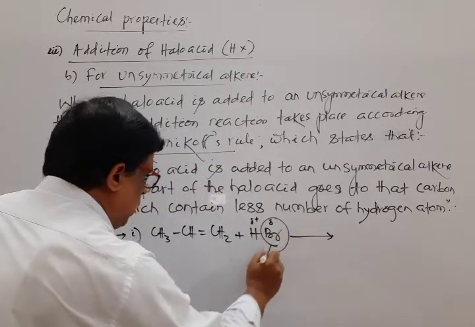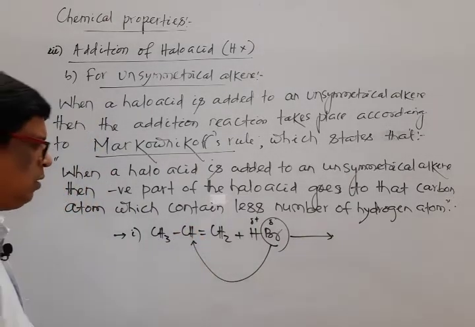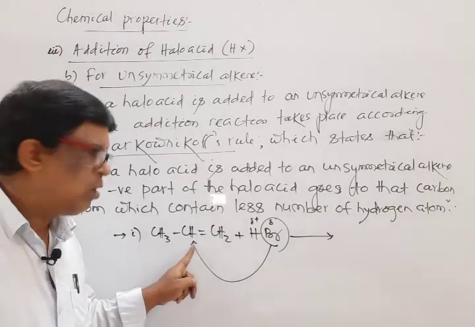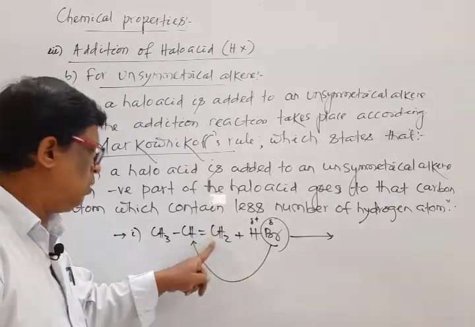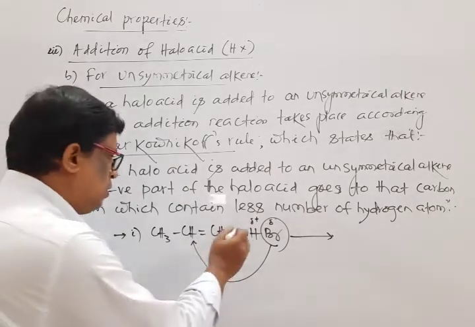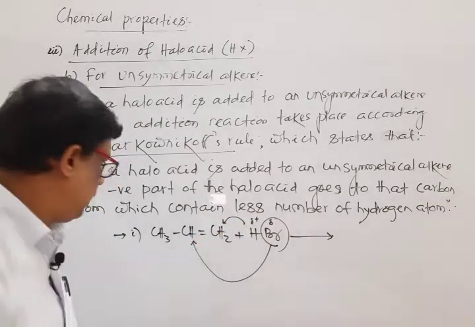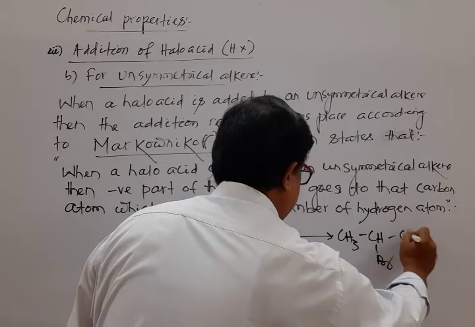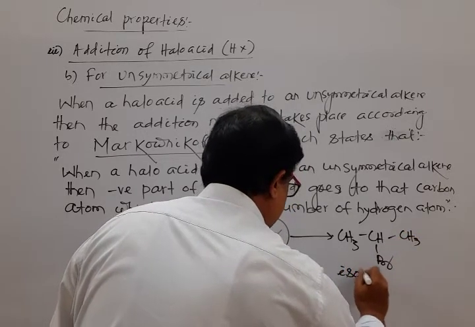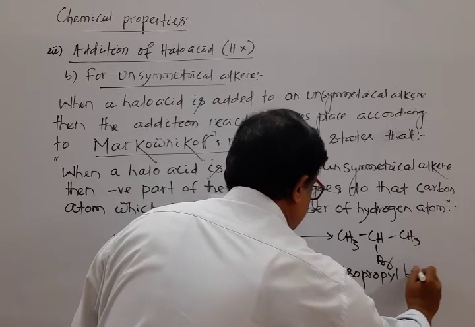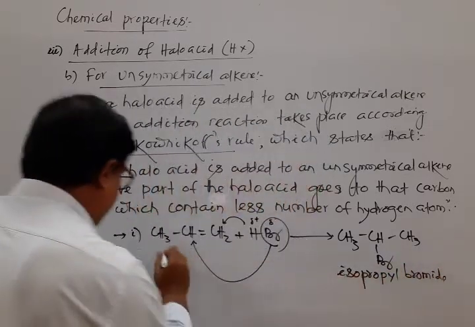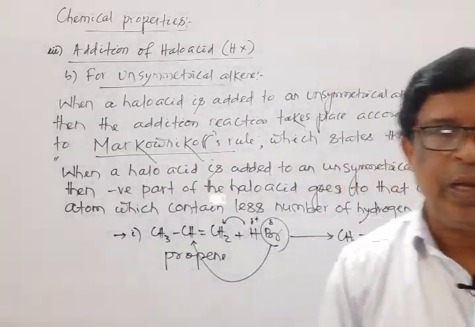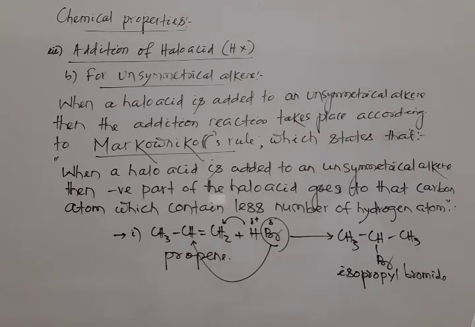The negative part of the halo acid moves to that carbon atom of the multiple bond which contains less number of hydrogen atoms, or the positive part moves to the multiple bonded carbon atom which contains more hydrogen atoms, that is CH3CHBrCH3. Reactant name is propene, while the product name is isopropyl bromide.